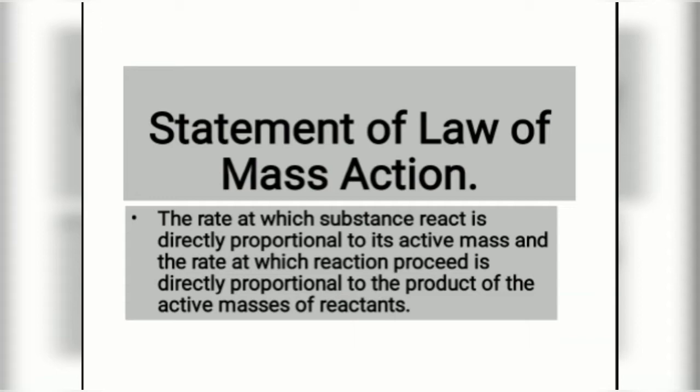The rate at which a substance reacts is directly proportional to its active mass, and the rate at which a reaction proceeds is directly proportional to the product of active masses of reactants.